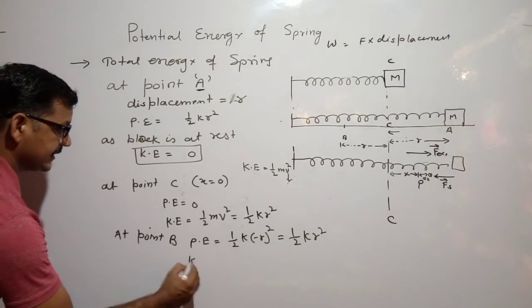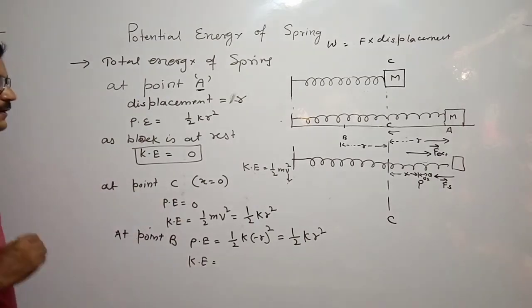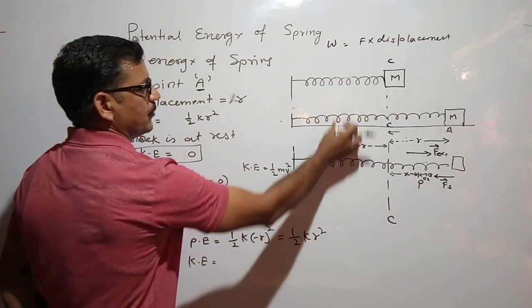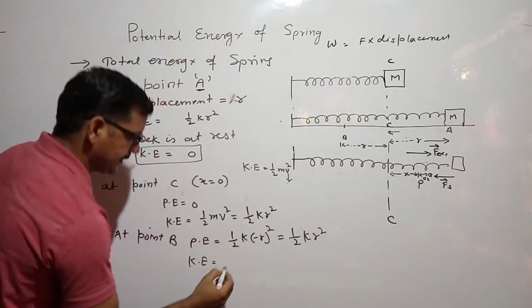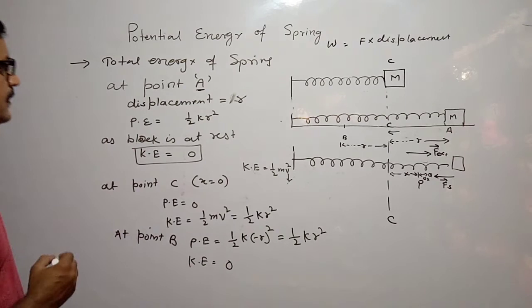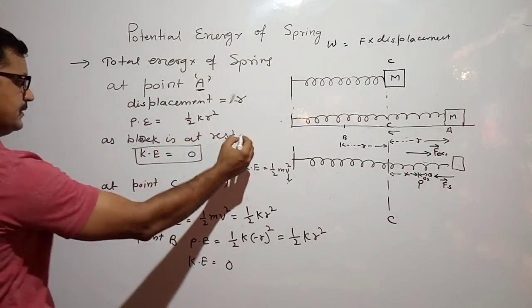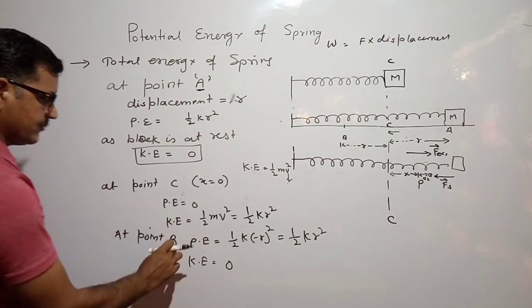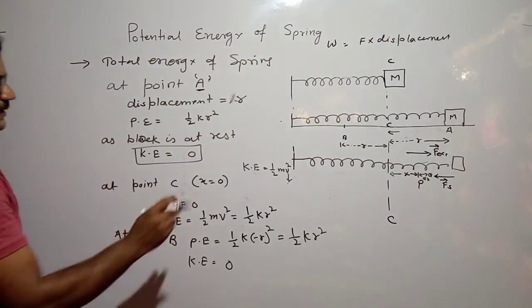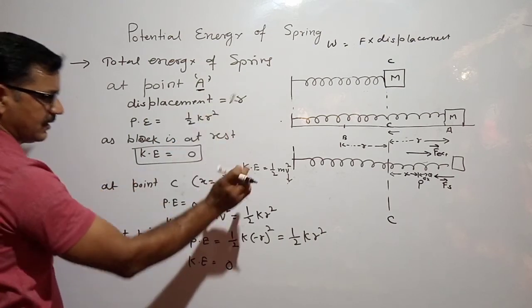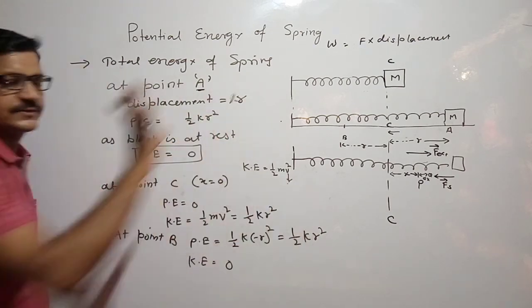But kinetic energy is at point B, the block will again be at rest, so kinetic energy will be 0. So in the 3 points, at point A, at point C and at point B, what we are seeing, net energy remains the same, that is half kr square, half kr square and half kr square.